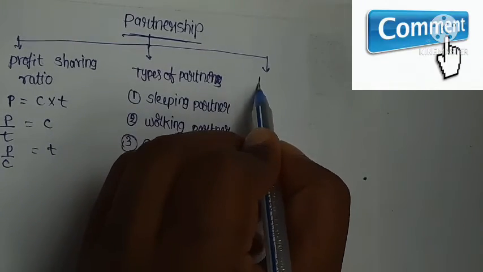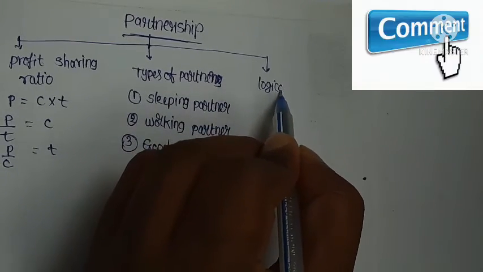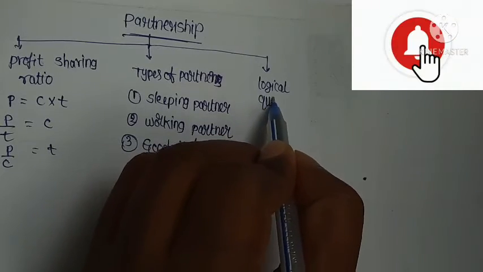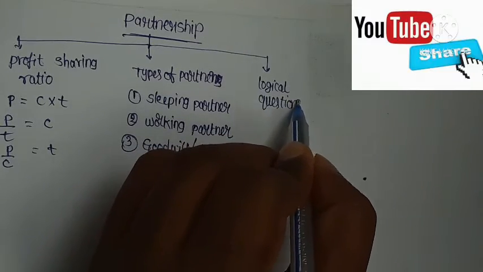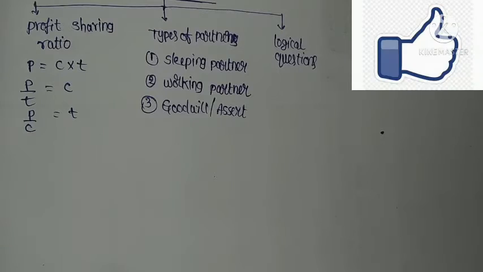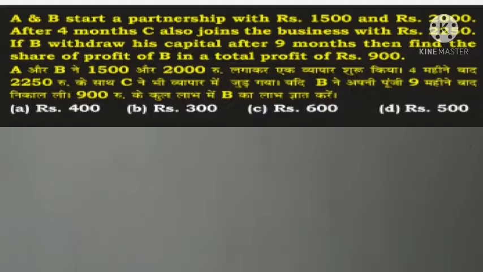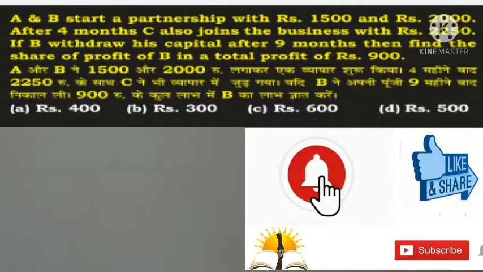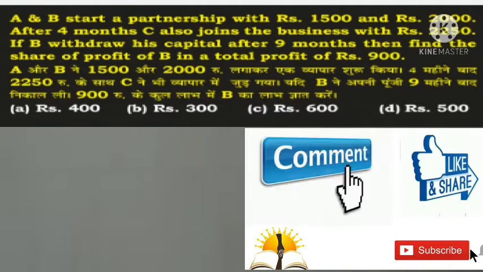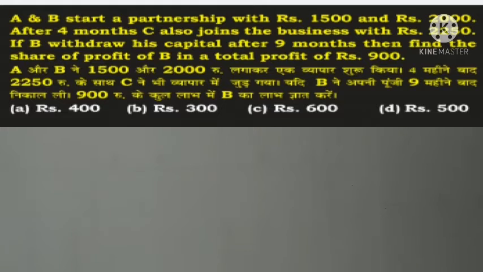Some logical questions. So these are some basic terminologies on partnership. A and B start a partnership with rupees 1500 and 2000. After 4 months, C also joins the business with rupees 2250.